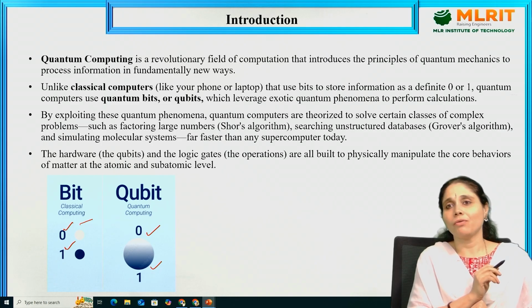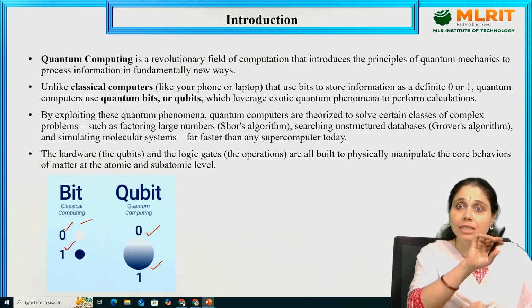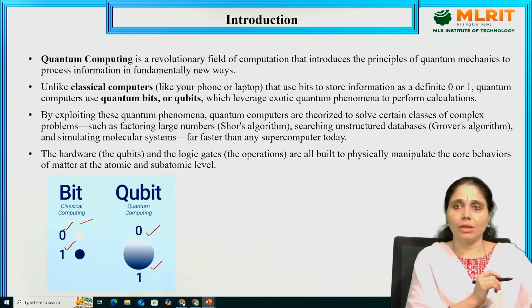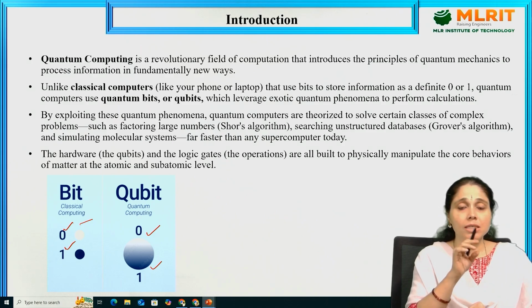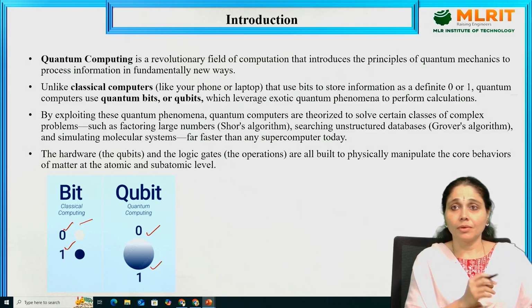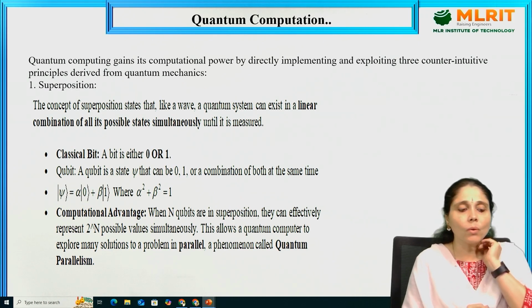So there is a small difference: 0 or 1 in classical computers, 0 and 1 in quantum computers. Even though it sounds a little bit tricky, this is the fact that quantum computers use 0 and 1 together. Okay, remember that.